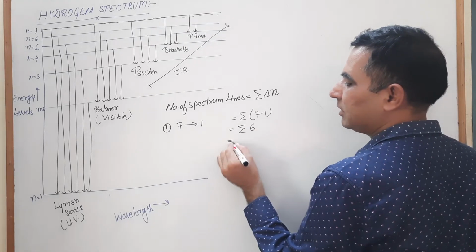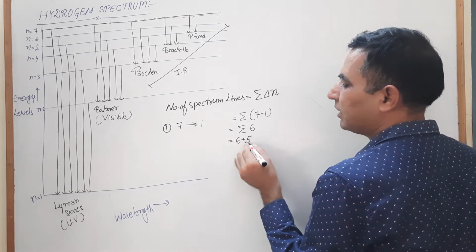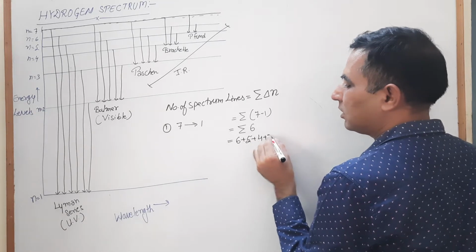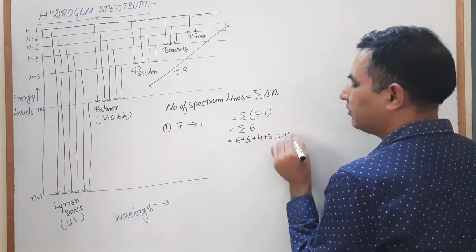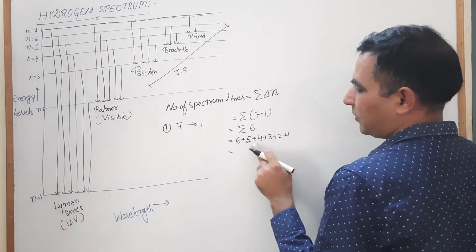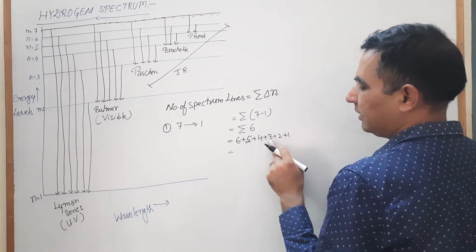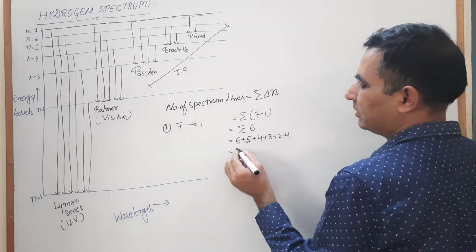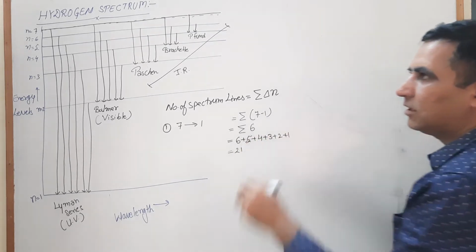Sigma 6 means 6 plus 5 plus 4 plus 3 plus 2 plus 1. So 6 and 5 is 11, 4 makes 15, 3 makes 18, 2 makes 20, and 1 makes 21 spectrum lines.